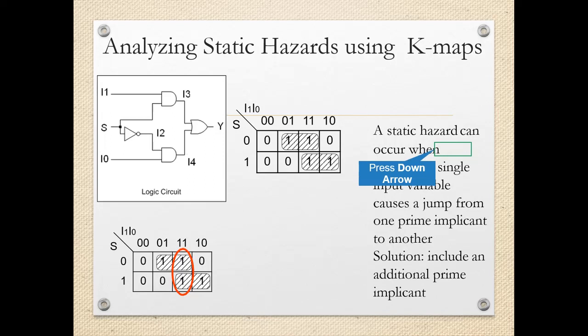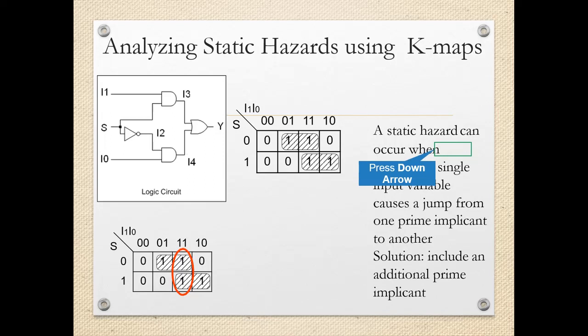Now if you see the grouping over here in the first K-map, the logic ones which are present in the adjacent cells, they are combined. There is first group of 2, this is second group of 2. But if you observe this logic 1 and this logic 1 signal, as they are in the adjacent cell, they should be grouped, but it is not appearing over here. The grouping is not there. So this indicates there is a possibility of hazard for this particular circuit.